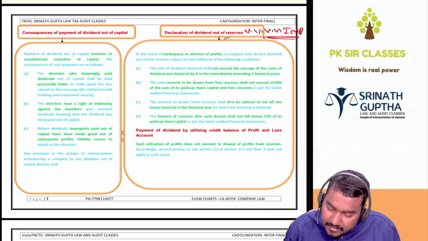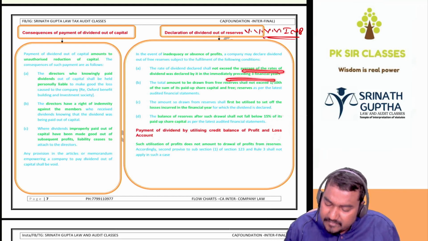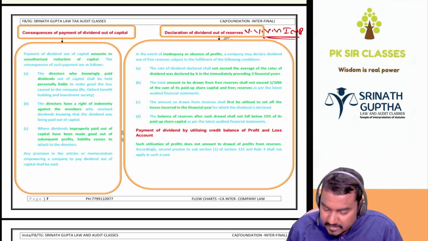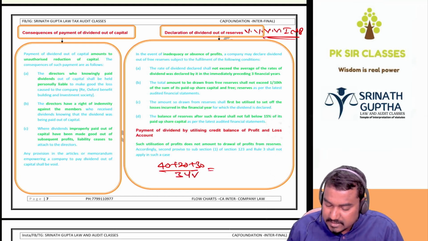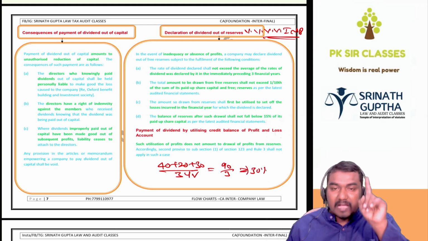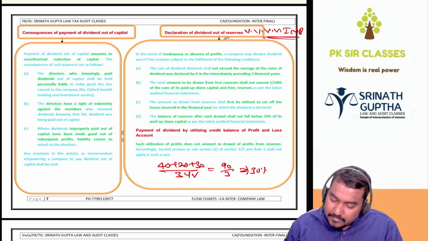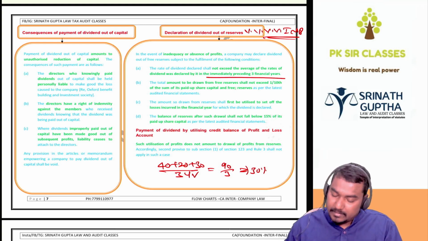So the rate of dividend declared shall not exceed the average of the previous 3 years' dividend, है ना? Just now we have discussed the previous 3 years' dividend, 40 plus 20 plus 30, for example, divided by 3 years. So 40 plus 20 is 60, 60 plus 30 is 90, 90 divided by 3 years is equal to 30%. So the dividend declared should not exceed the average of the immediately preceding 3 years' declared dividend.